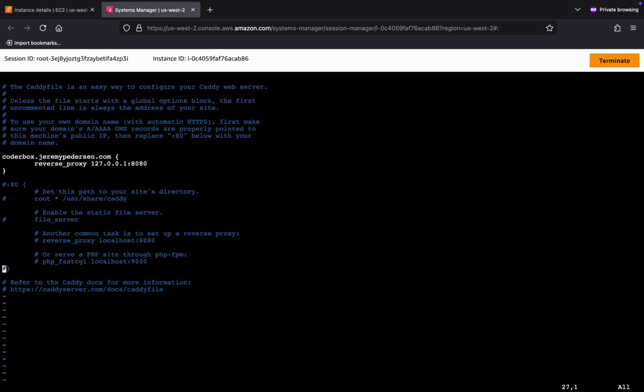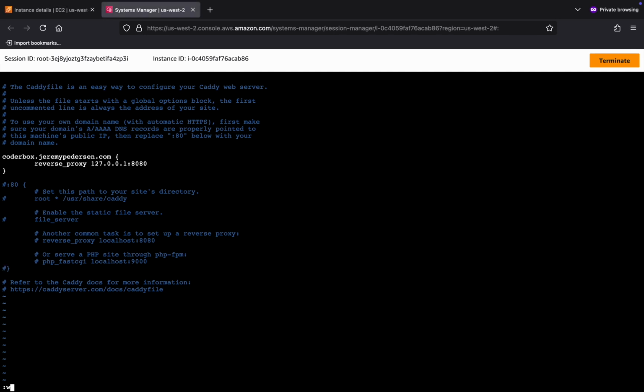Again, we're going to have to enter command mode. By the way, if you're in insert mode, to go back to command mode, you just hit the escape key. That's what I just did. And then of course, to write and quit, which is the equivalent of saving and exiting, you do colon and then WQ, and of course you're going to have to hit enter after that. So I'll do all that as well.